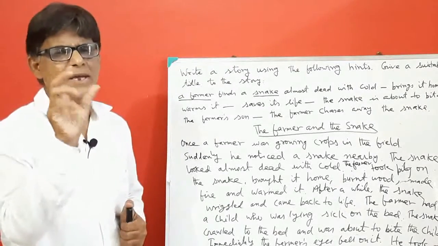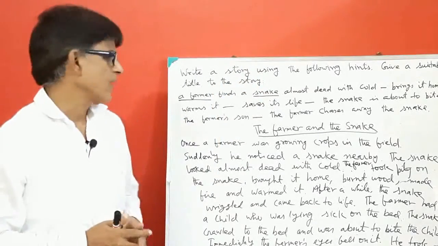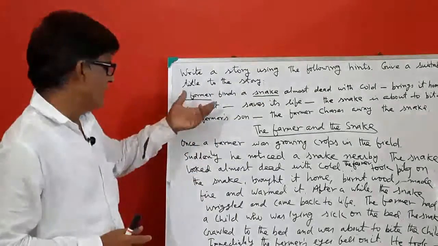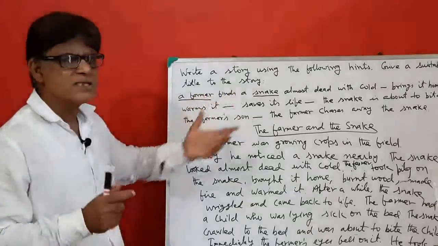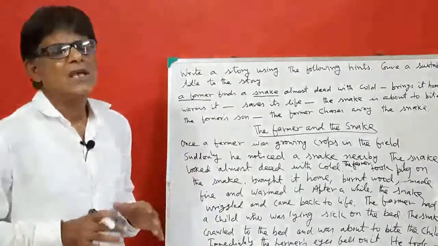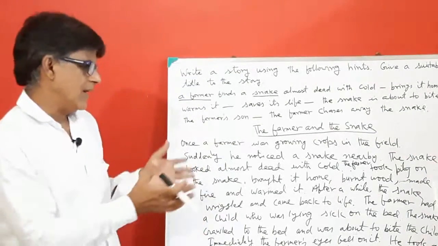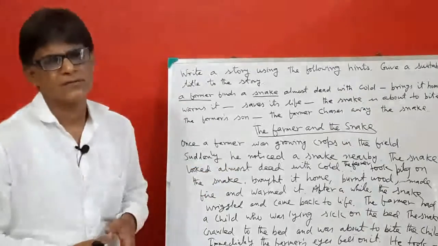Make small and simple sentences. You need not write a big sentence. If you are able to develop these points into very simple sentences, you can write a story, and your story will become a paragraph.